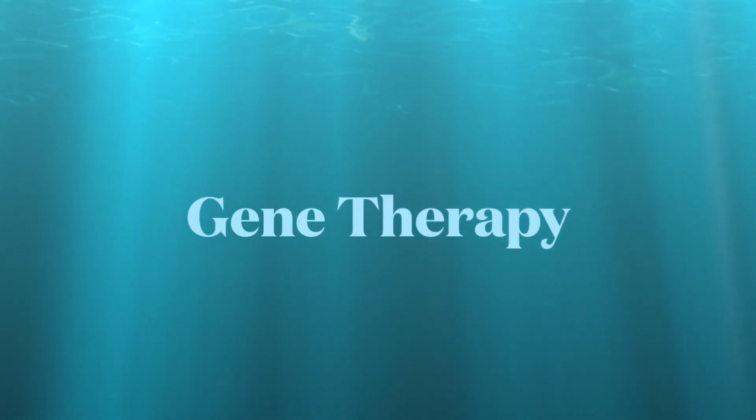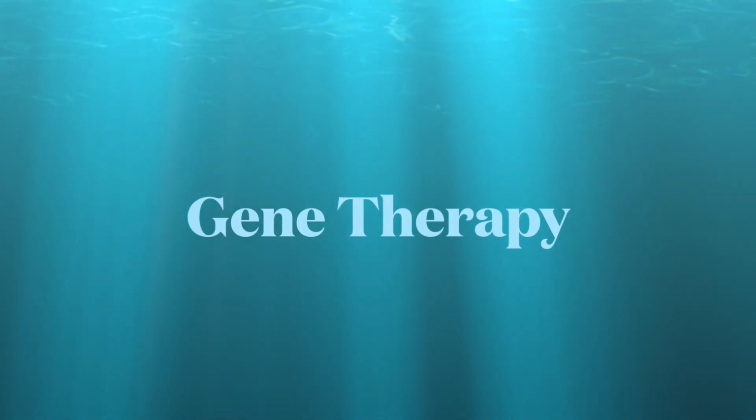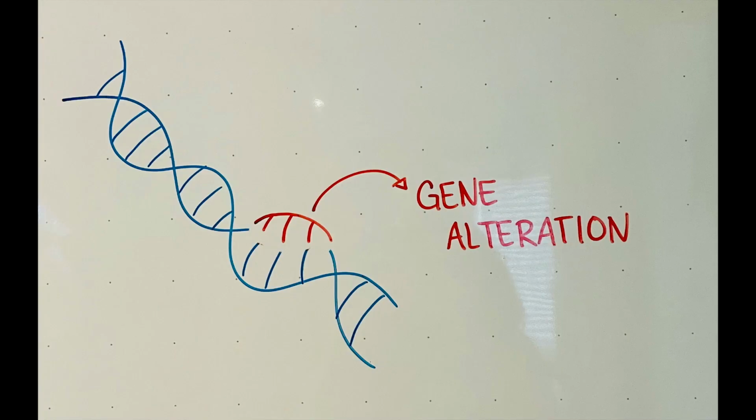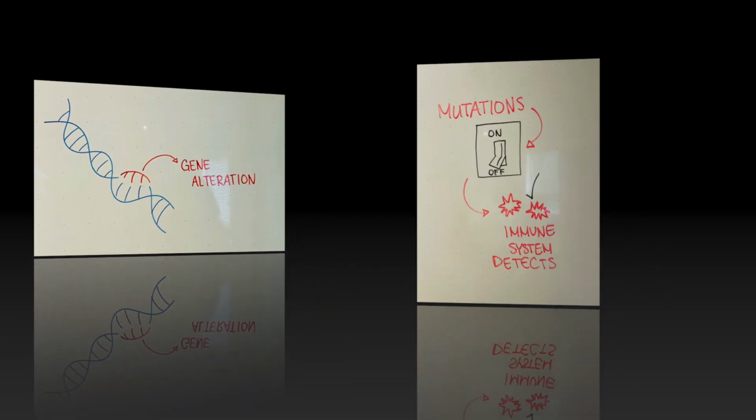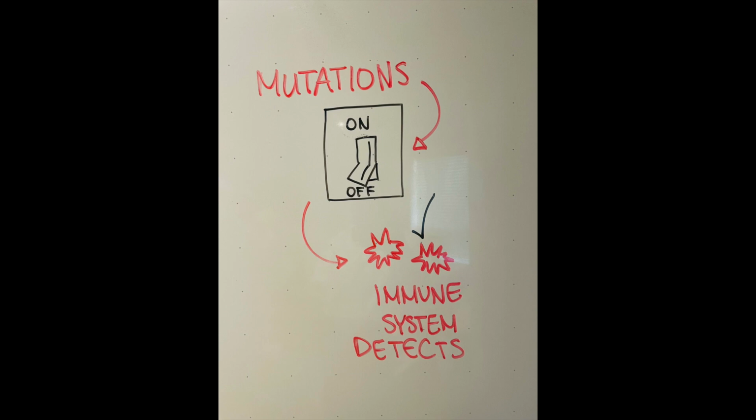One of these therapies is something called gene therapy. Gene therapy replaces a faulty gene or adds a new one in order to cure a disease or strengthen the immune system and the body's ability to fight the disease. Genes can either be turned off, which in turn no longer promotes disease, or turned on, healthy genes which make disease cells easier for the immune system to attack.